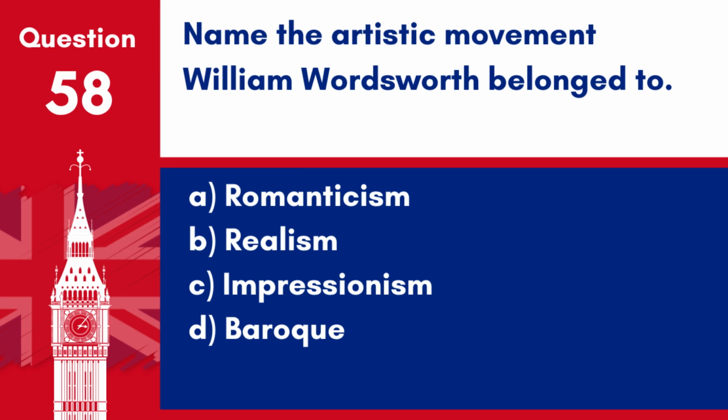Question 58. Name the artistic movement William Wordsworth belonged to. A. Romanticism. B. Realism. C. Impressionism. D. Baroque. Answer: A. Romanticism. William Wordsworth was a central figure in the English Romantic movement in poetry.